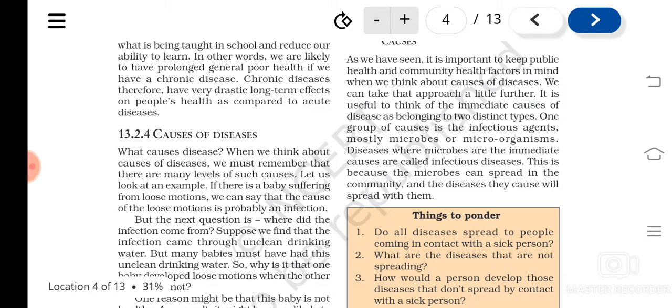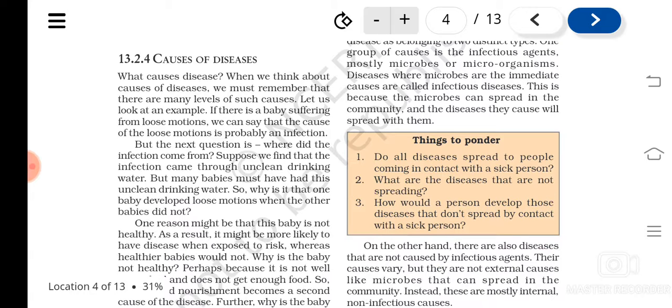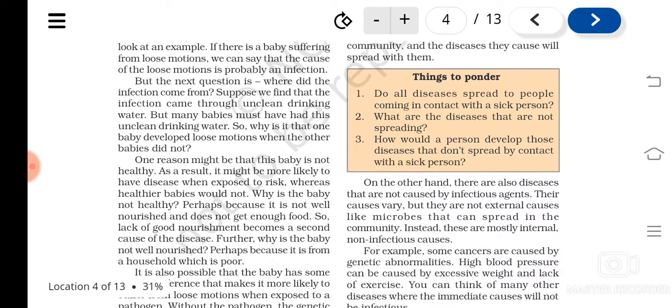Okay, your less immunity, your less nutrition, all these are factors for you to develop a disease. But the immediate cause, when you see, if it is the microorganism, then we call it as what? Infectious disease. And as the pathogens move from one person to another, the disease also will get spread. Okay. And there are other types of diseases also.